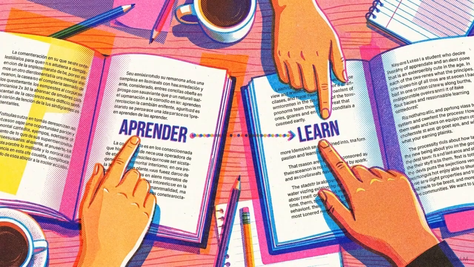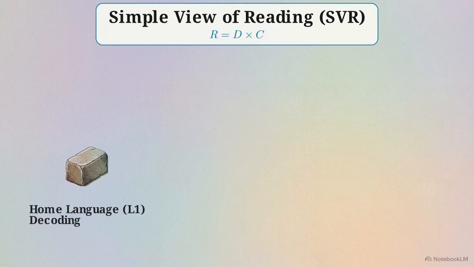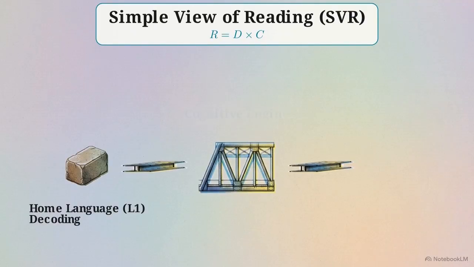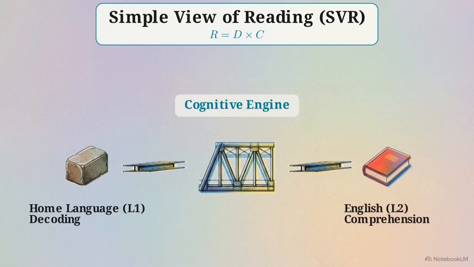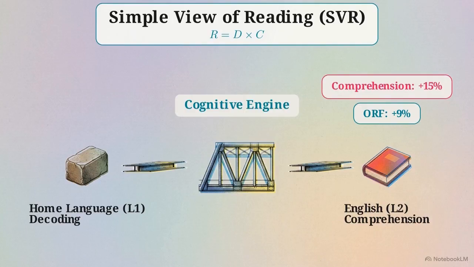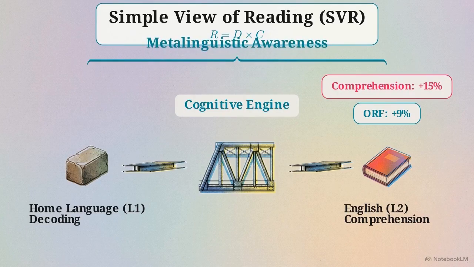their mastery of another. This flowchart illustrates what is known as the simple view of reading, mapped alongside data from the South African early grade reading studies. Researchers found that targeting home language decoding transfers across the cognitive engine to boost second language English comprehension. Specifically, oral reading fluency improved by 9% and comprehension grew by 15%. The mechanism driving this is metalinguistic awareness.